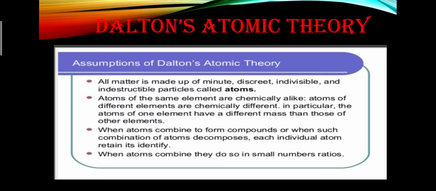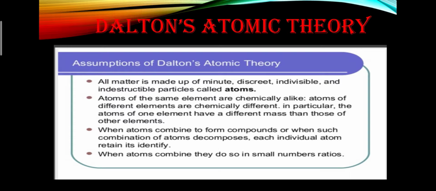The second one is that all atoms of the same element are chemically alike. Atoms of different elements are chemically different. In particular, the atoms of one element have a different mass than those of another element. This postulate means if we compare the atoms of two different elements, suppose one element is iron and the second one is copper, then the atomic mass and atomic number of iron and copper will be totally different.